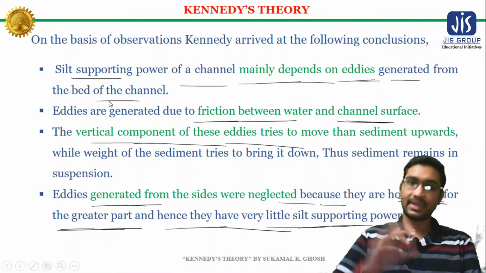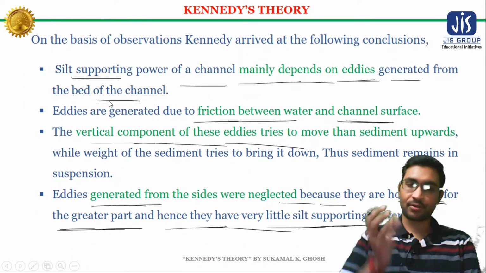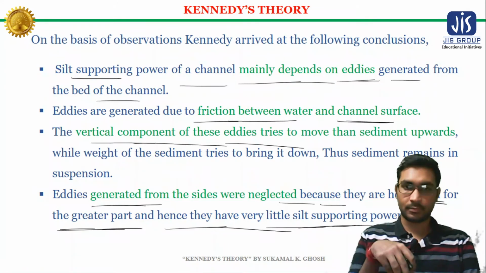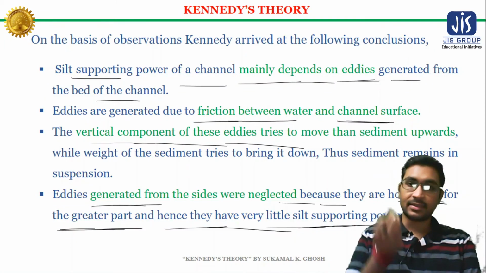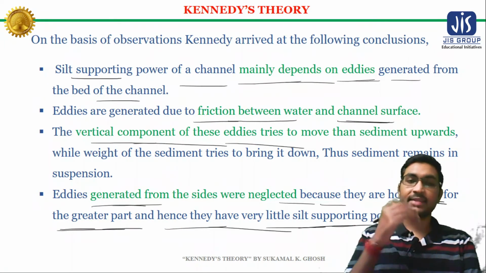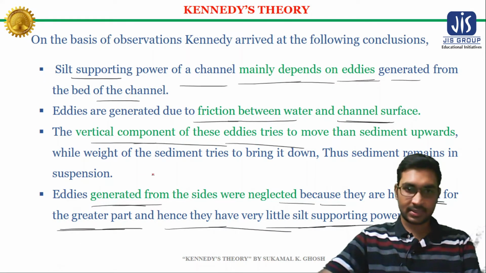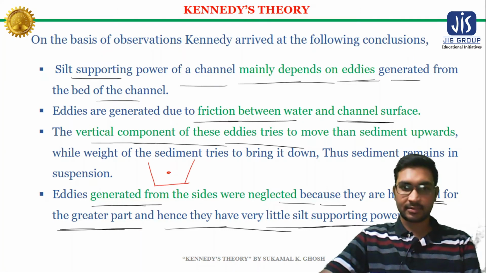Basically, the vertical component of these eddies tries to move the sediment upward, and the weight of the sediment tries to bring it down, and that is why the sediment remains in suspension. Suppose this is a canal section, and this is a sediment.